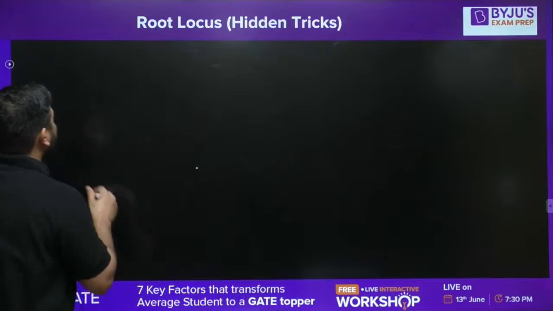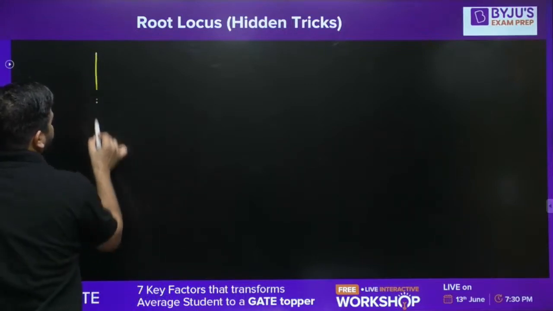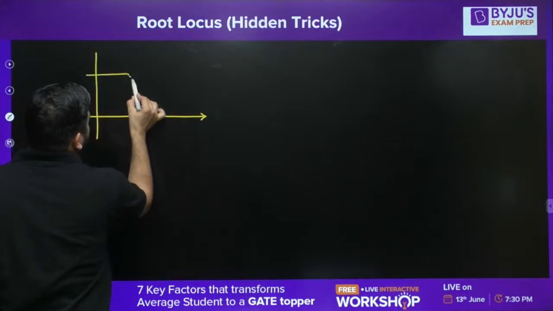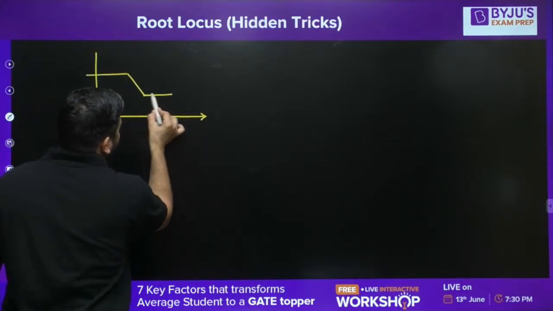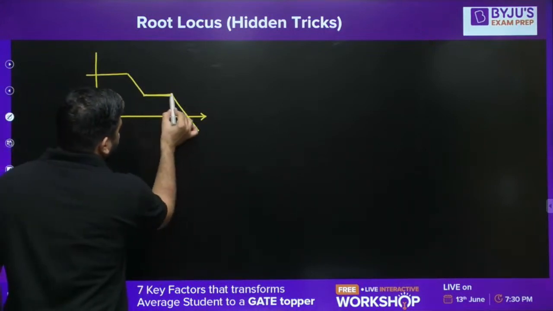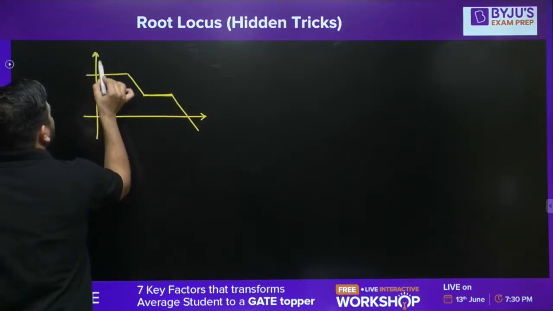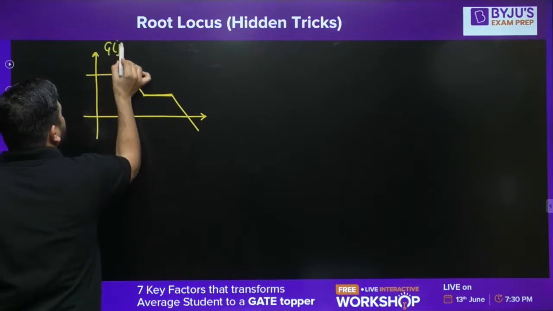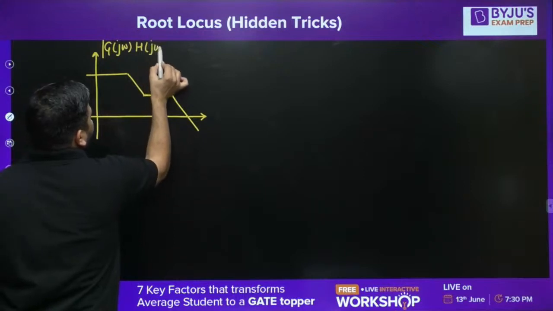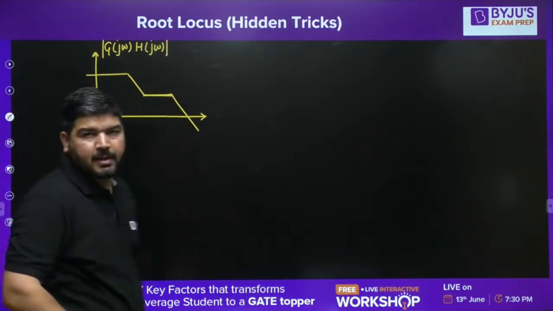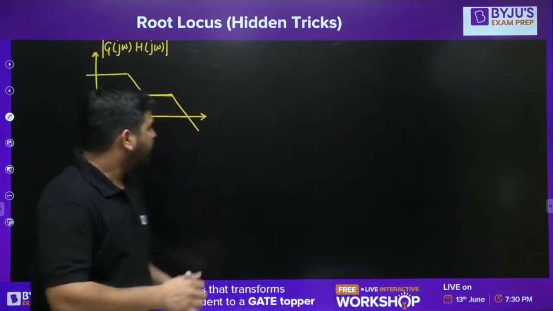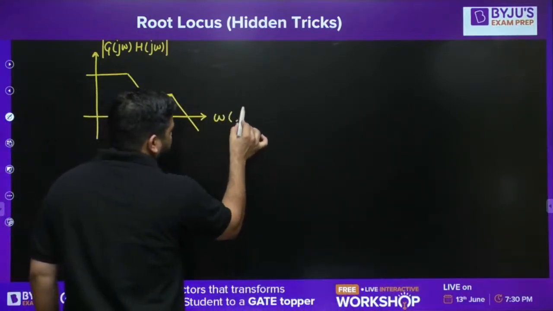So first of all, let's say the Bode plot is like this. This is the magnitude plot which is provided to us. So let's say it's |G(jω)| and |H(jω)|. H(jω) is 1 actually. Unity feedback is there because if nothing is mentioned, by default we have to take unity feedback. And this is omega on log scale.